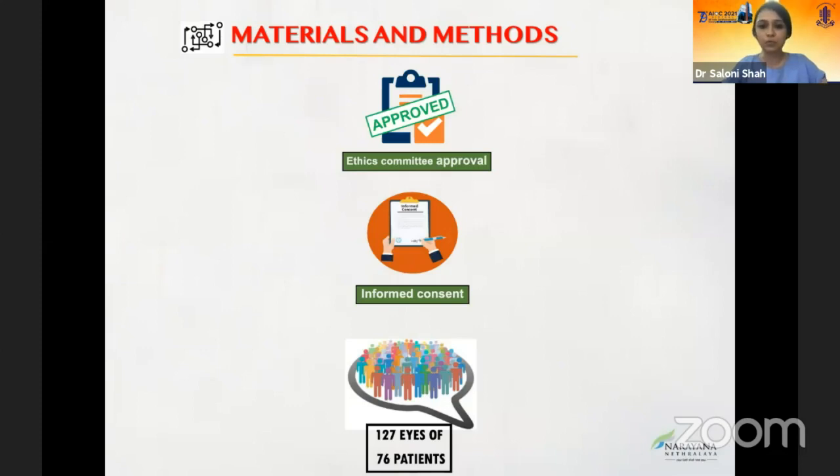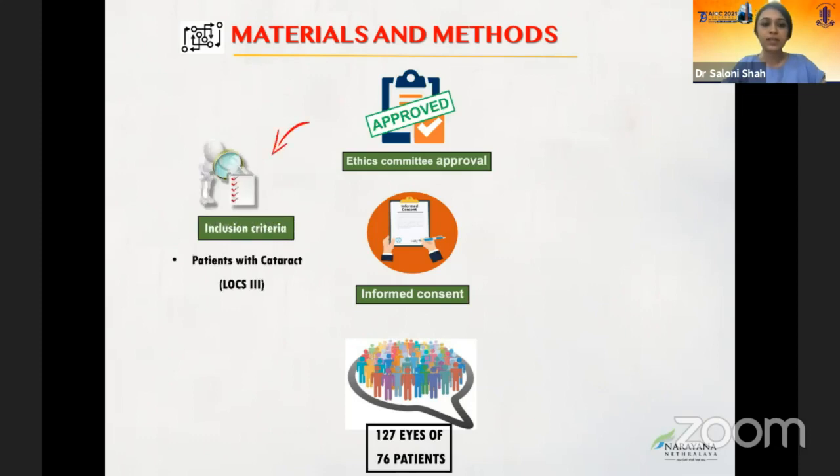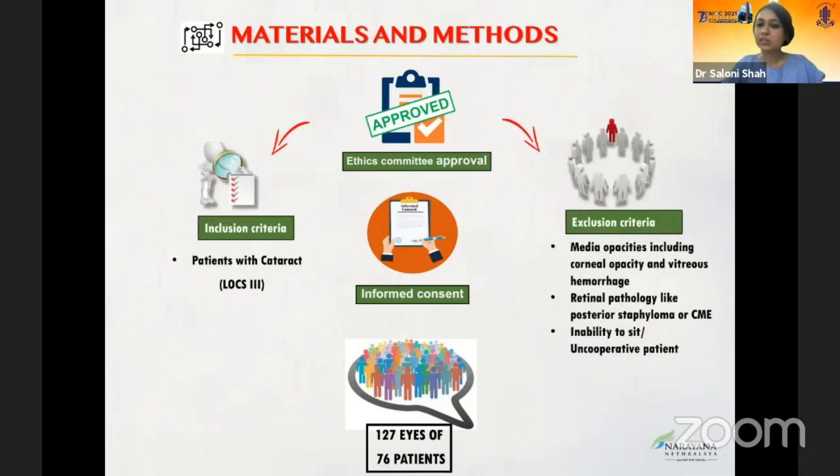Ethics committee approval was obtained and informed consent taken before participation. Inclusion criteria was all patients diagnosed with cataracts. We excluded patients having media opacities, including corneal and vitreous hemorrhage, retinal pathologies like staphyloma or CME that could alter our IOL power measurements, or any uncooperative patient.